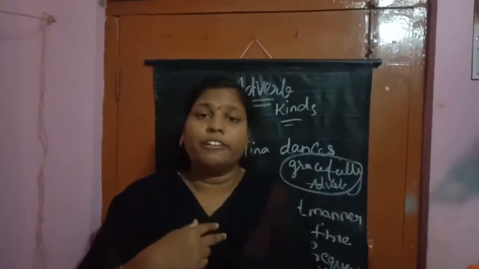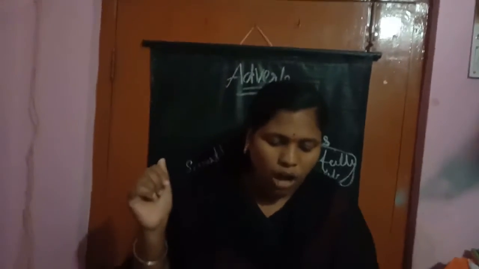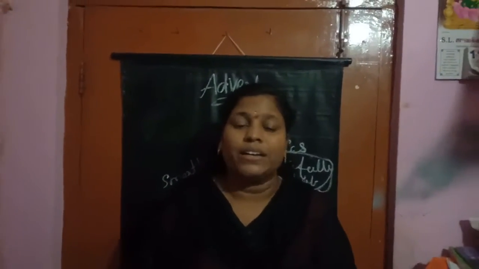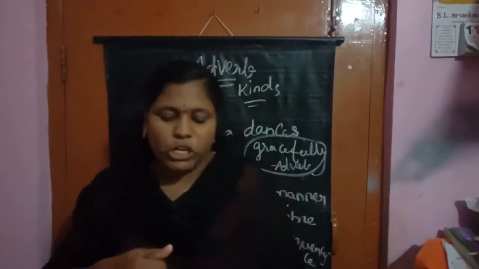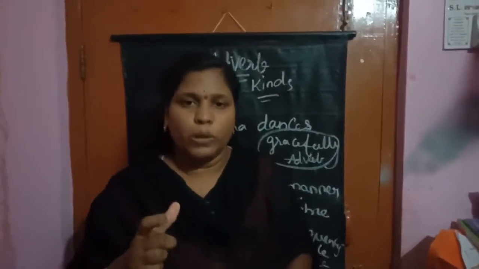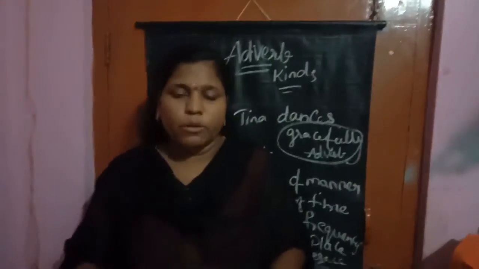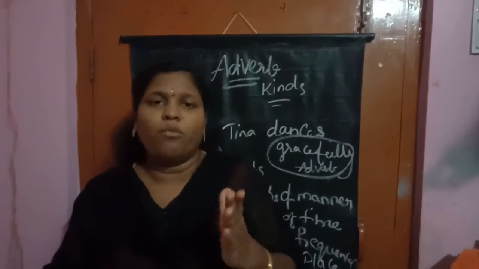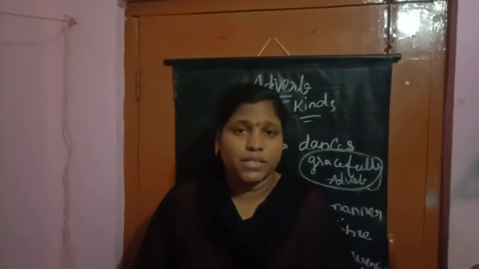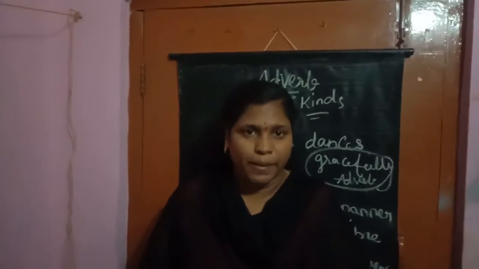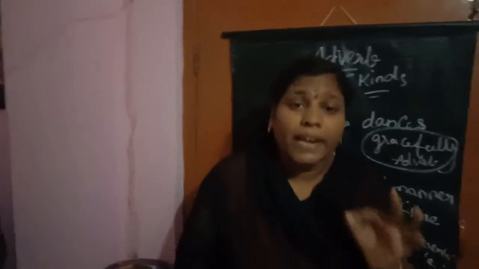Our friend lives nearby. Where does he live? Nearby. The dog rolled over on its back. The trees looked so small far below. Far means far below. This is about the adverb of place. What does it tell? The words which tell where something happened are called adverbs of place.